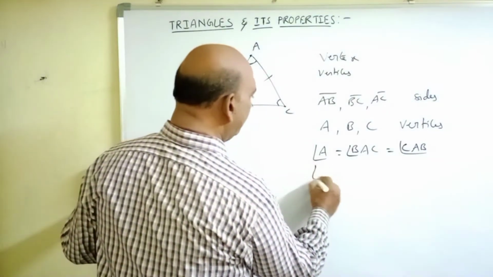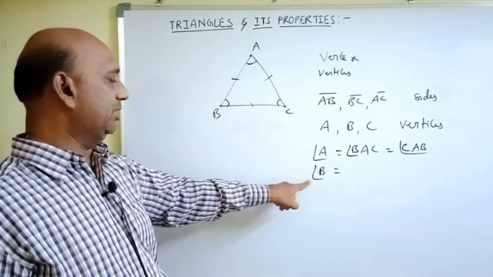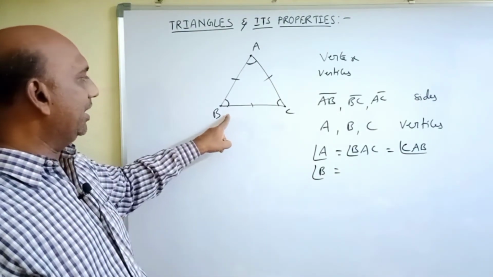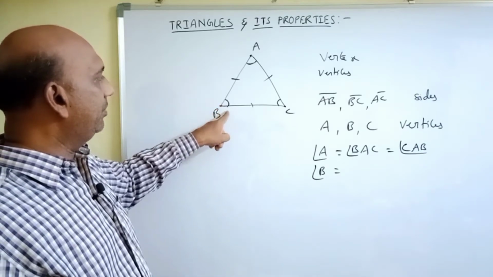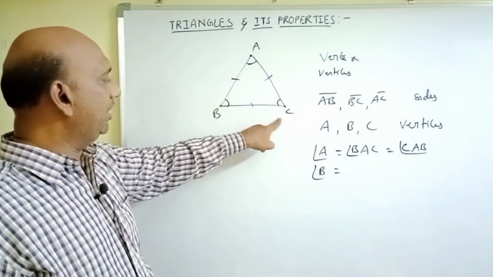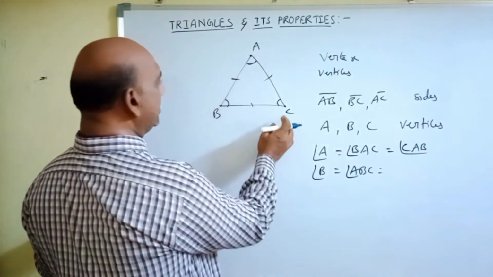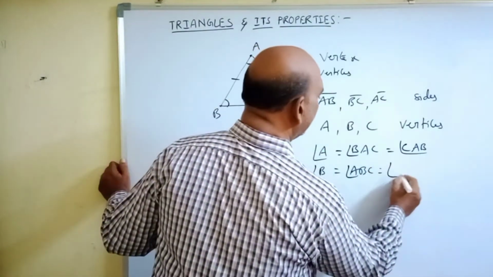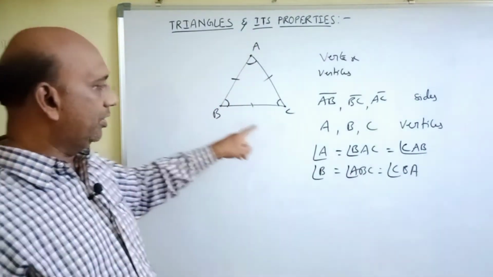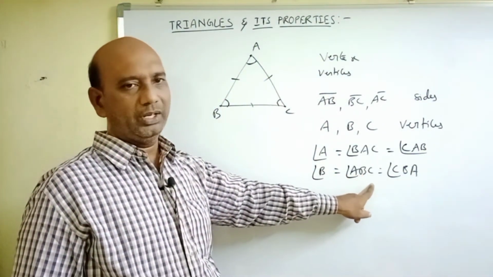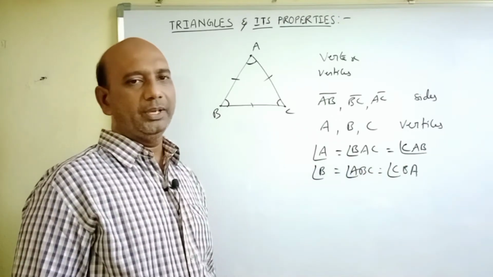Similarly, this angle B can also be written in three ways. Angle B is the first way, and it can also be written near the vertex B as angle ABC, and the other way is angle CBA. So this B should be written in the middle of the remaining two letters. So, angle B or angle ABC or angle CBA.